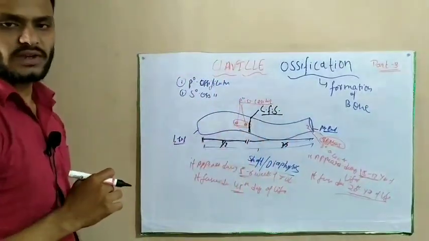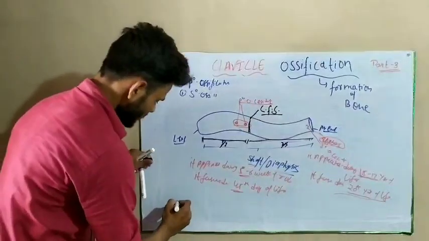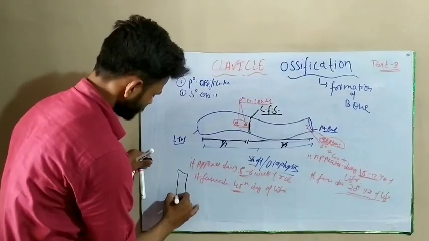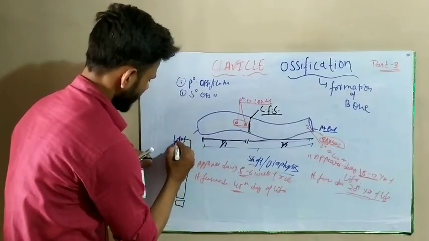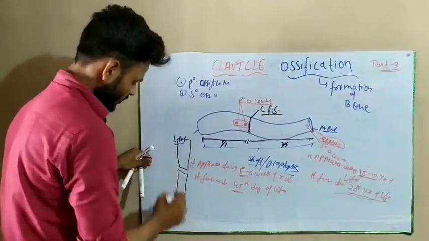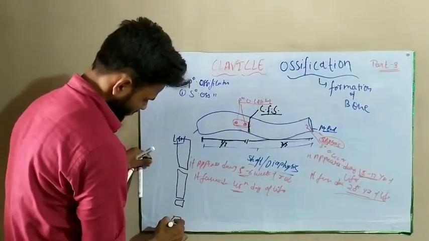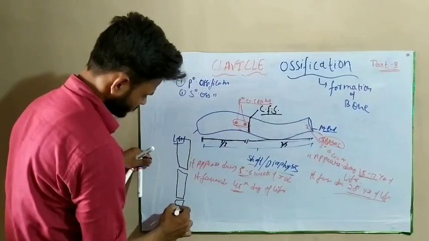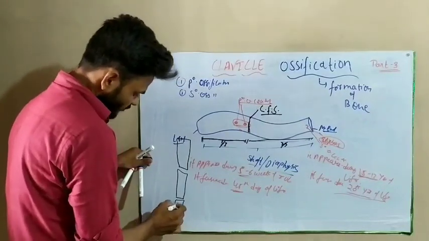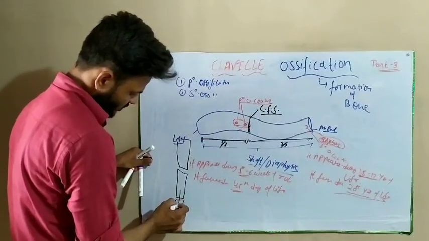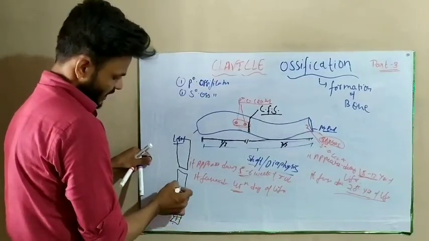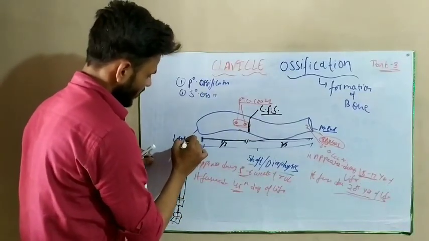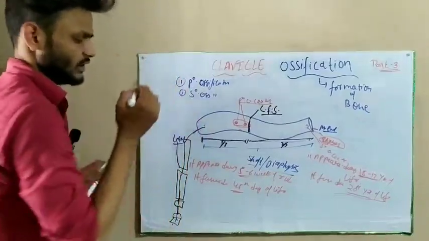Why is it called the common fracture site? Because this is our hand, this is our forearm, and this is the arm. If we pull a bucket, the weight is transmitted from the bucket to the hand, from the hand to the forearm, from the forearm to the arm, and from the arm to the clavicle or shoulder joint.